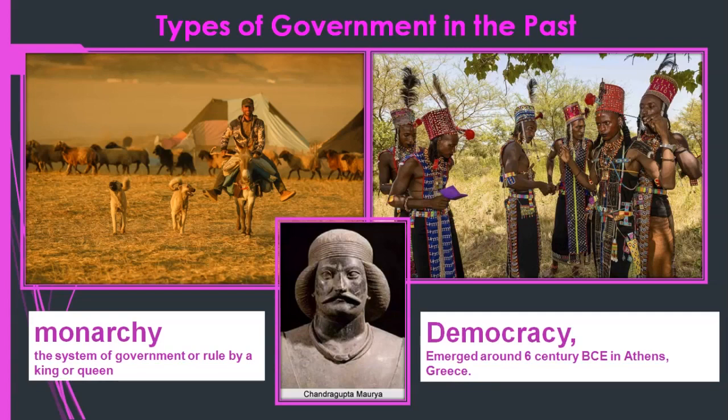Power was in the hand of only one person. But in democracy, power was in the hand of people. Democracy emerged around the 6th century BC in Athens, Greece.